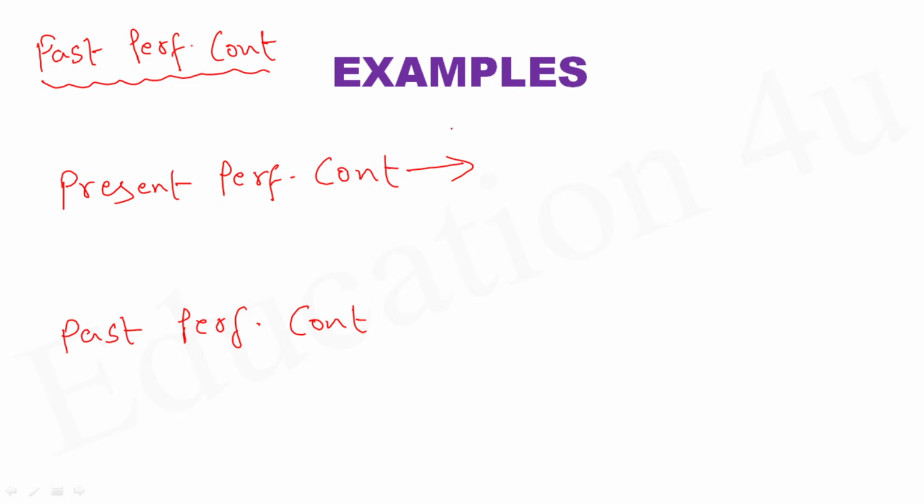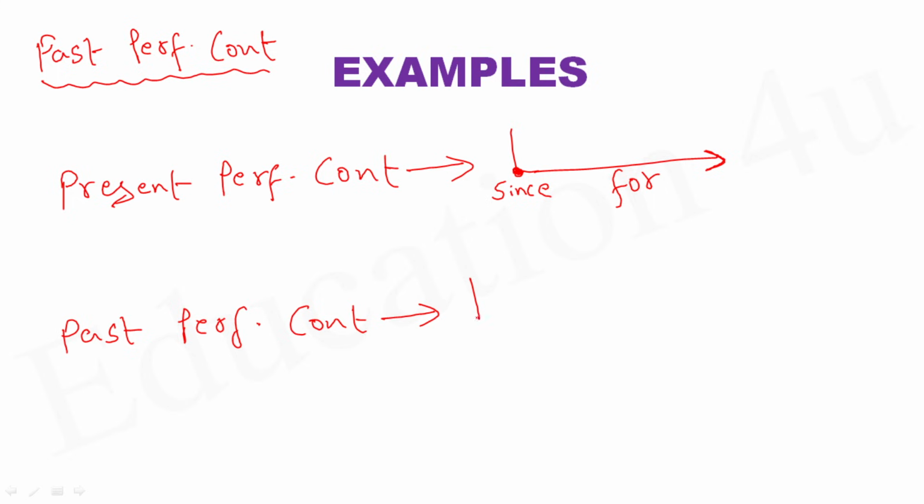Okay. So what is present perfect continuous? Do you remember? Present perfect continuous is used to talk about an action that started in the past and even now the action is in progress. I'll repeat. Present perfect continuous is used to talk about an action that started in the past and even now still the action is in progress. To define this point of time, we use the preposition since, and to define the period of time, we use the preposition for.